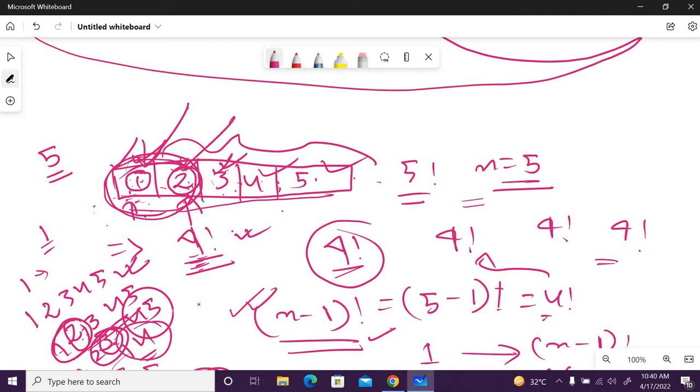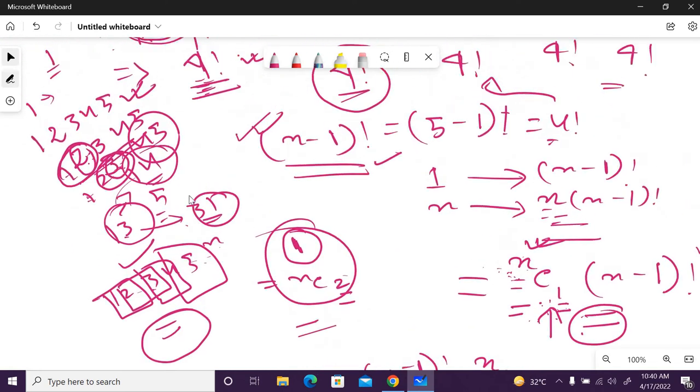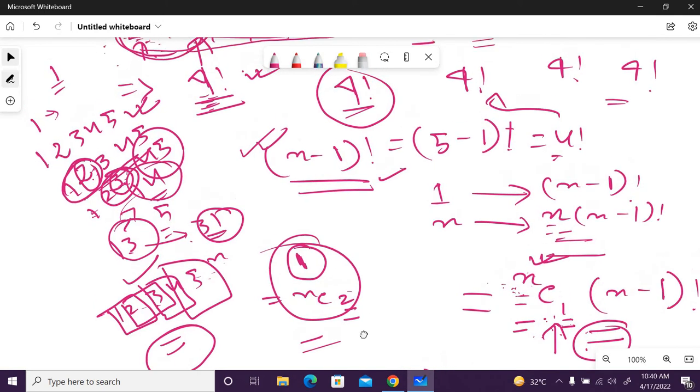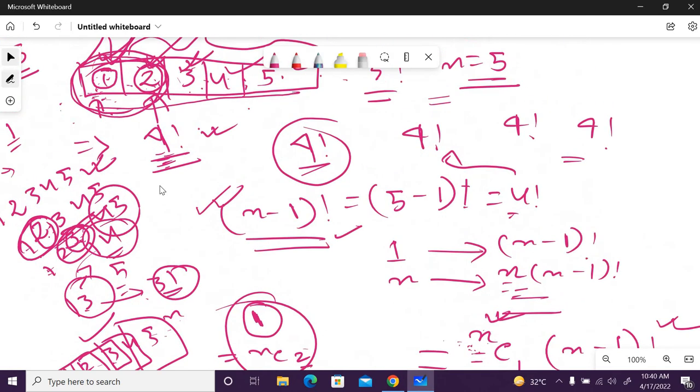It is very much possible to overlap with each other. So I also have to choose nC2, and I have to subtract the nC2 out of all the nC1. Is it the only nC2? Means I am choosing two elements at a time.